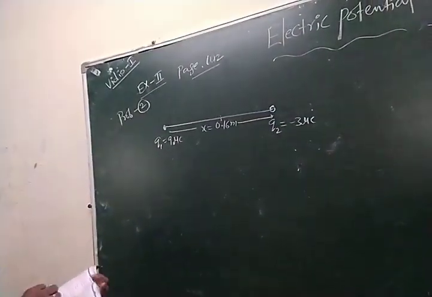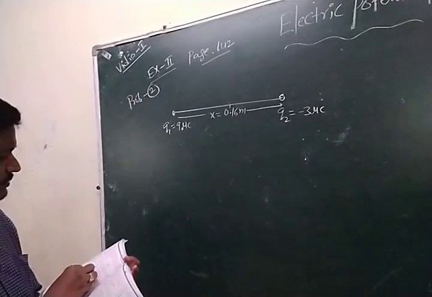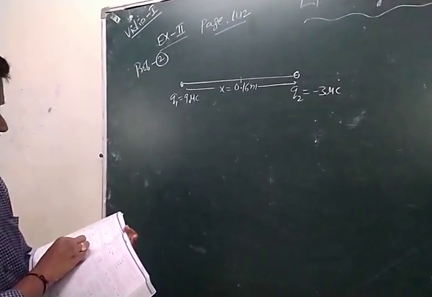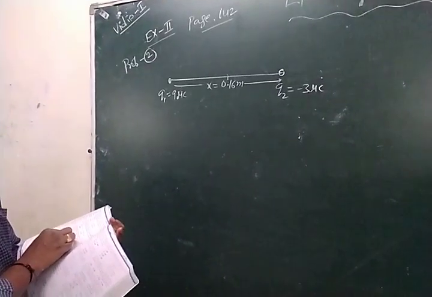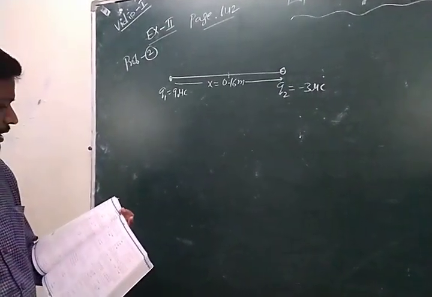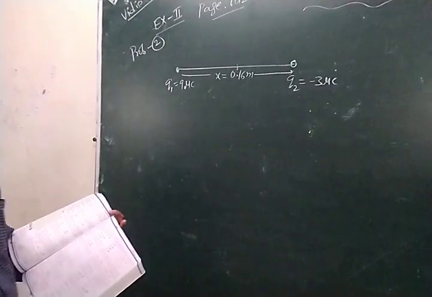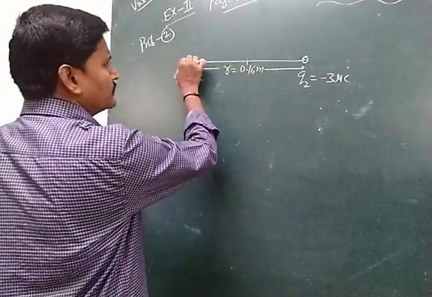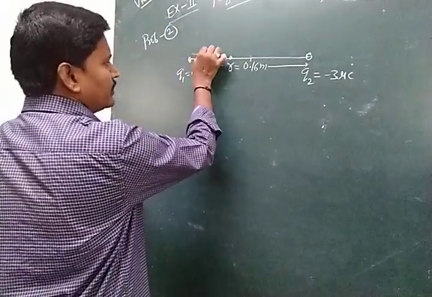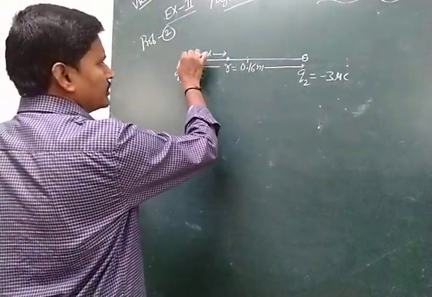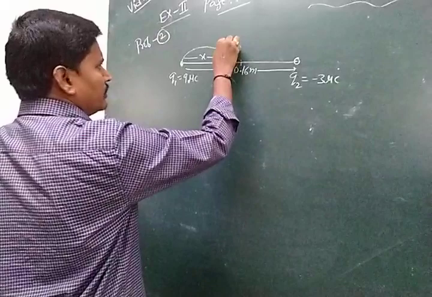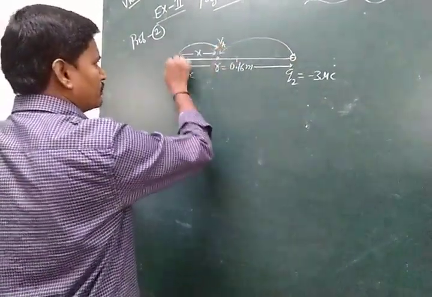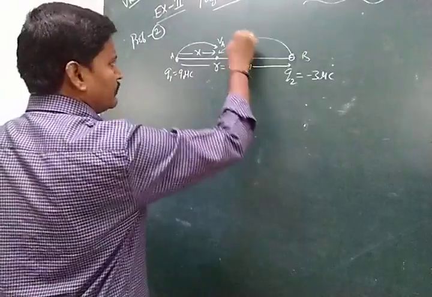Then there will be a point on the line joining the two charges, in between them, at which the electric potential will be 0. So the point will be located in between them. Here the potential at this point due to one charge is VA and due to the other is VB.